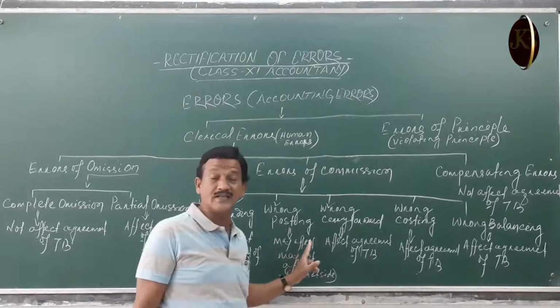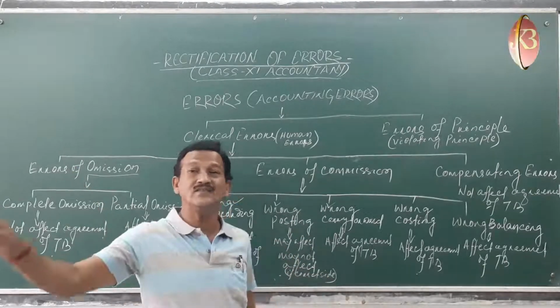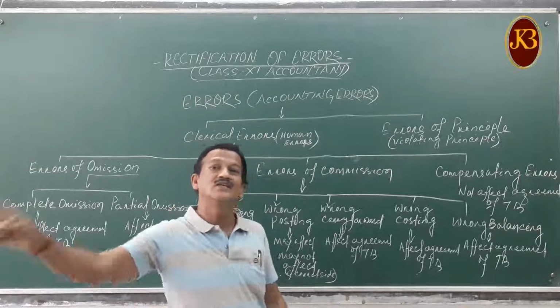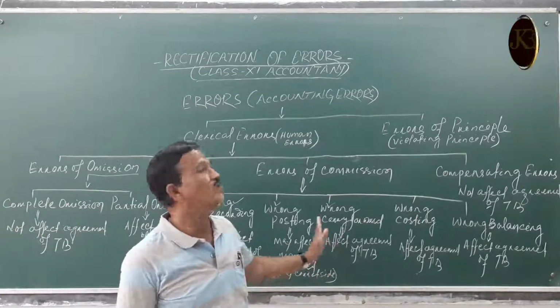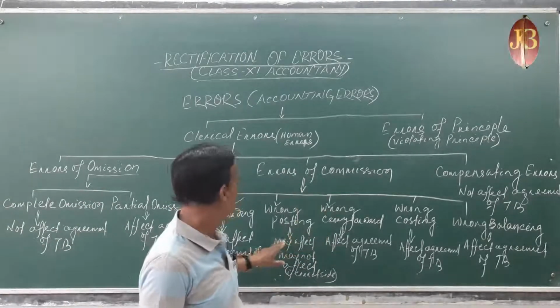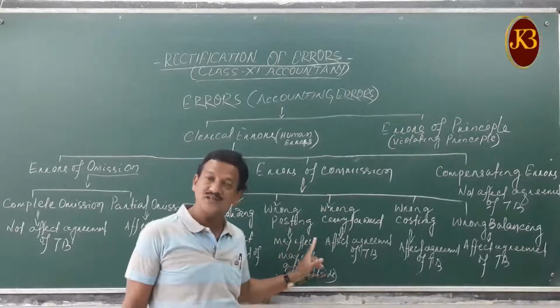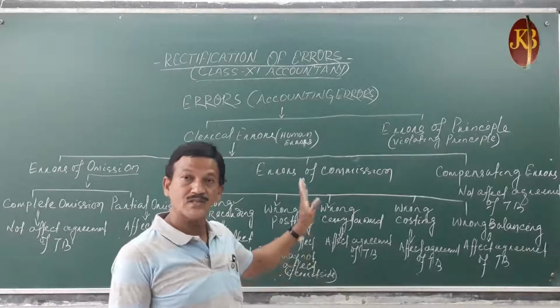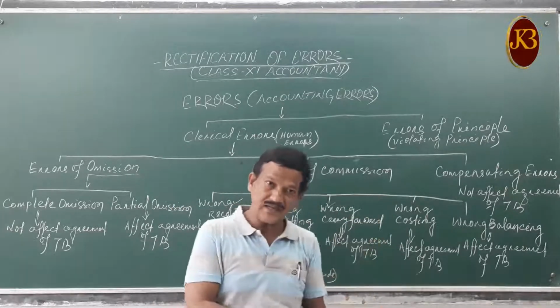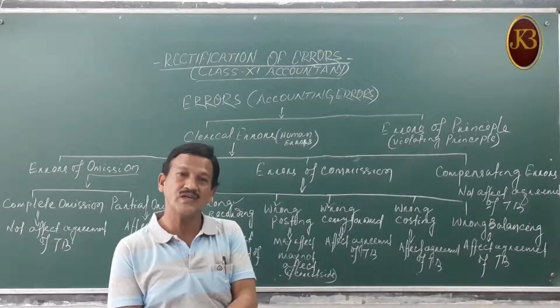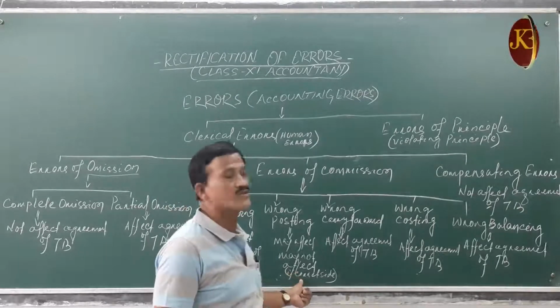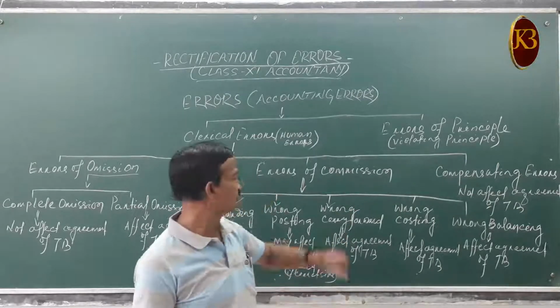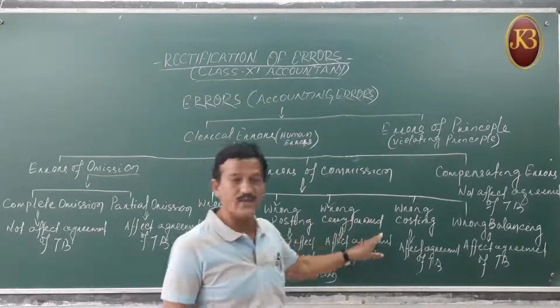But wrong posting, Ram account debited 10,000, but we had posted to the debit of the Ram account 1,000. So that is the wrong amount that will affect the agreement of your trial balance. But if it is on the correct side and the wrong amount is recorded, then that does not affect your trial balance.